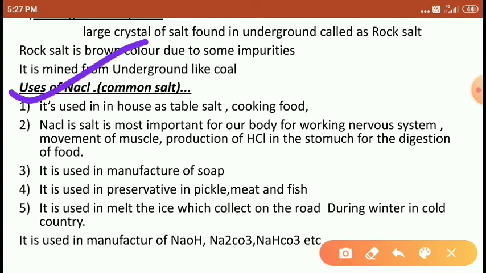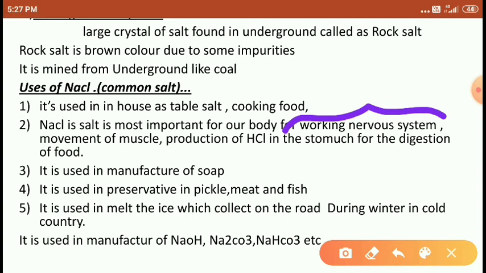Right friends? Next is the uses of NaCl. NaCl is used in the household as table salt. We are using the NaCl salt for cooking purposes. It is not only for cooking or for taste, because it plays a most important role in our body, students. Here, it is important in our body, it works for the nervous system.